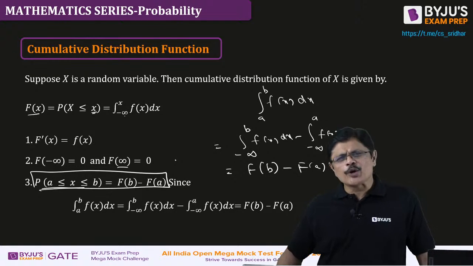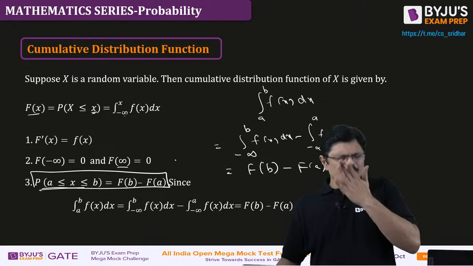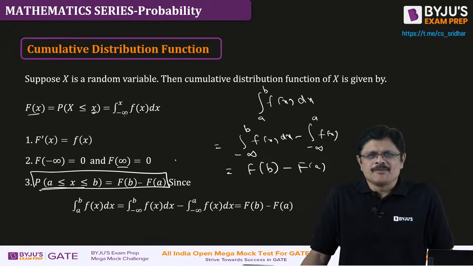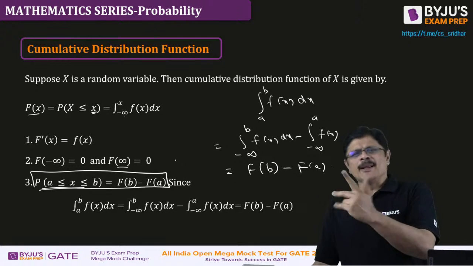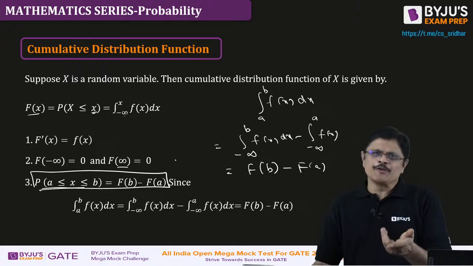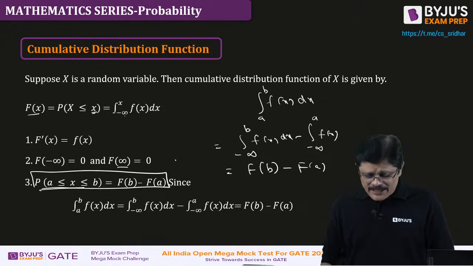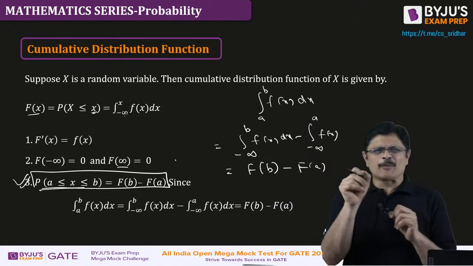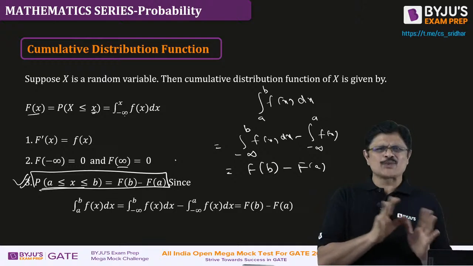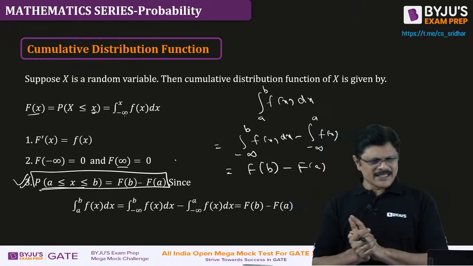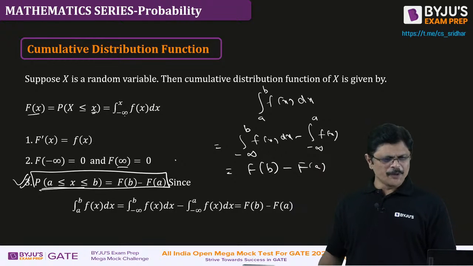Yes, you can define it for both discrete as well as continuous, but generally we are not very much interested in discrete distributions. You can use it, there is nothing wrong. It gives the probability up to that point. Whether it is discrete or continuous, it should give you the probabilities by difference. But the formula which I have given here is for the continuous case. For the discrete case you have to worry about less than or equal to and so on, so that's why I have written it only for the continuous case here. Is that clear? Hope you understand.